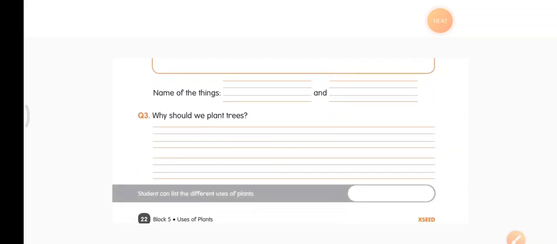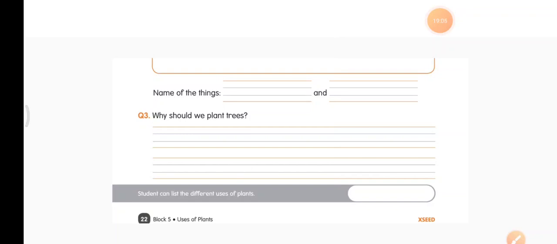Then the third question, why should we plant trees? Yes, tell me students, why should we plant trees? All through the lesson we learned that plants help us in several ways. Many ways plants are helping us. They give us wood, they give us food, they give us medicines, they give us cotton, they give us rubber, right?